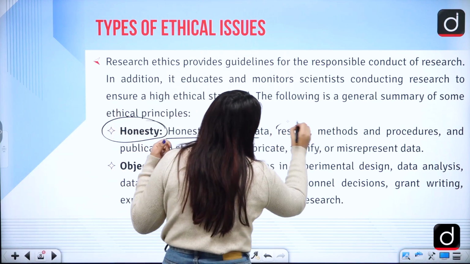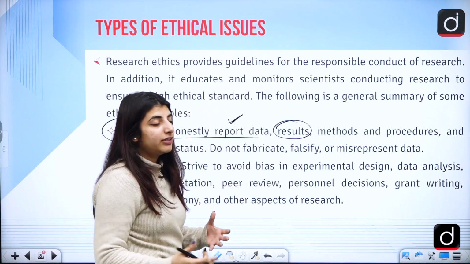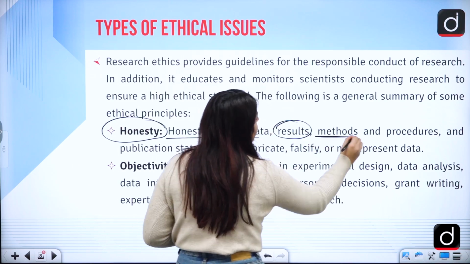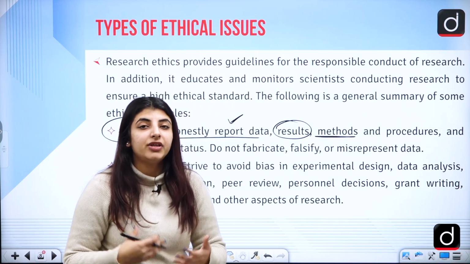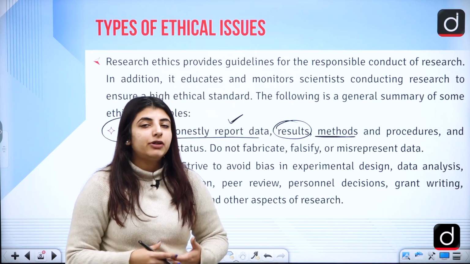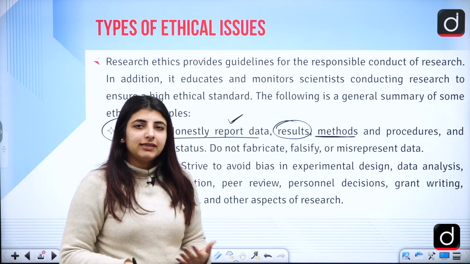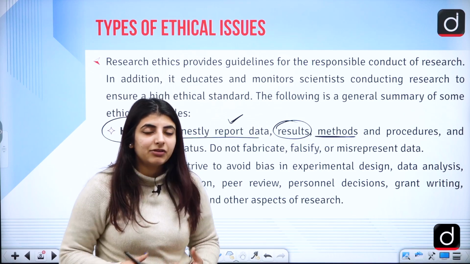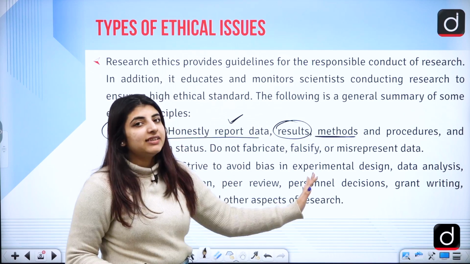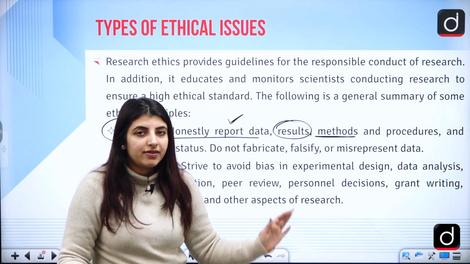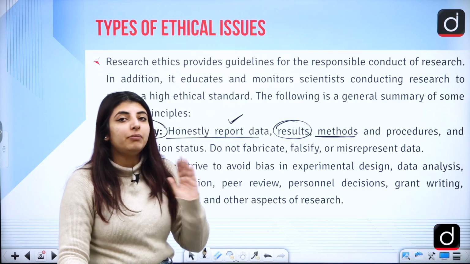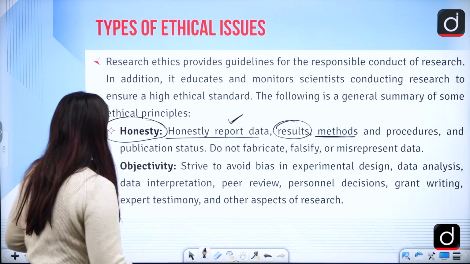The results that you get out of the research, the methods and procedures that you are using. As we talked about, if you are using an injection on someone, or a particular tool on some participant, or maybe you are asking them certain questions, whatever methods and procedures you are using, you should cite them in your research, being honest and not playing with them, not being biased, right?